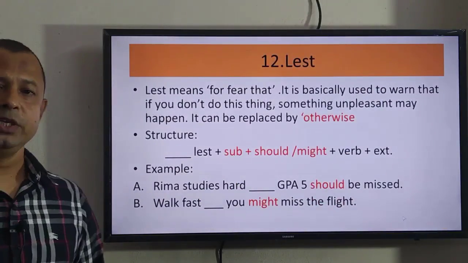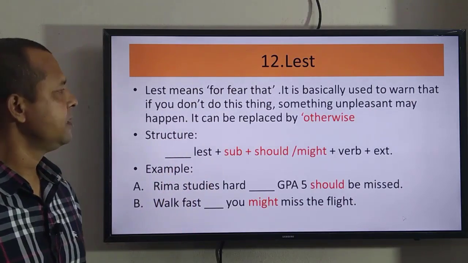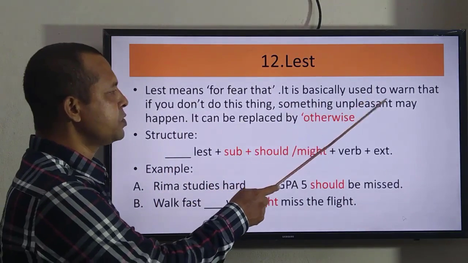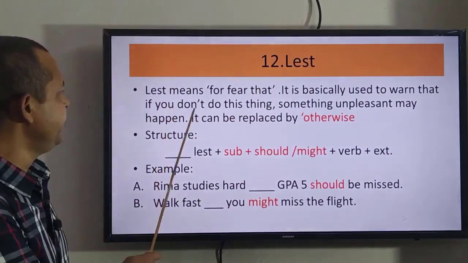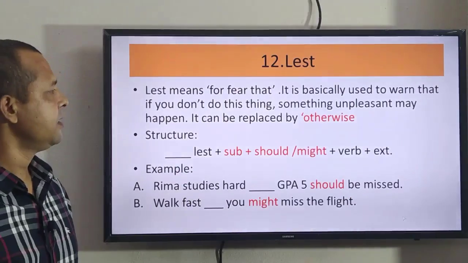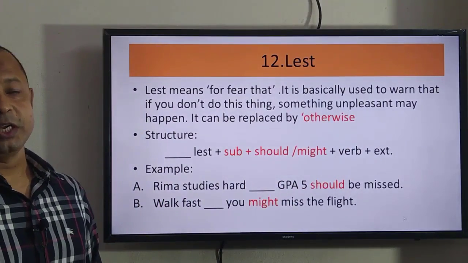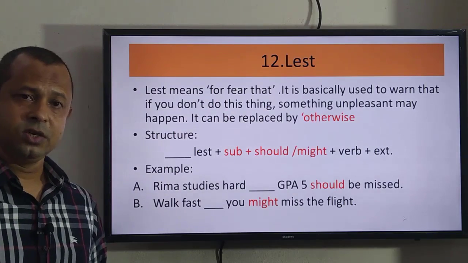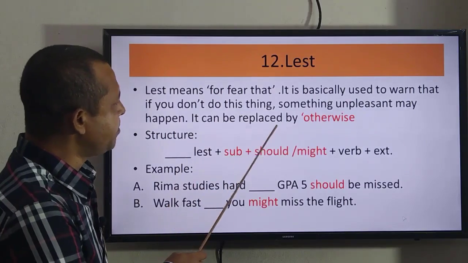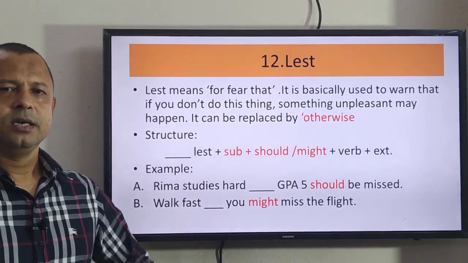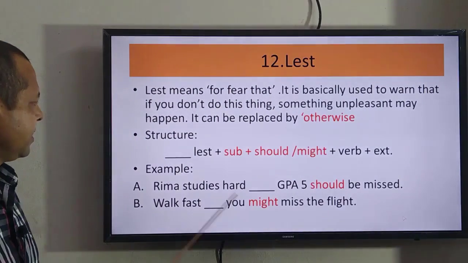Lest. When do we use lest? Let us see. Lest means for fear that. It is basically used to warn. You are giving a warning to someone that if you do not do this thing, something unpleasant may happen. So you are giving a warning, do this thing or you have to face something unpleasant. It can be replaced by otherwise. Otherwise and lest are the same. It gives the same meaning.